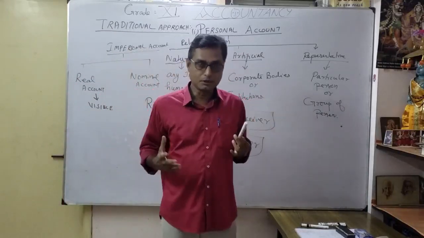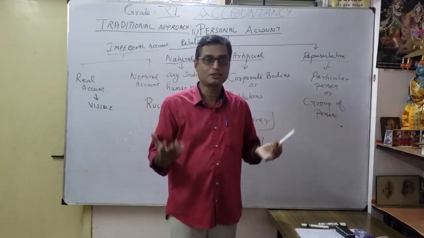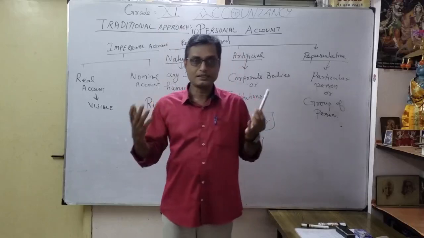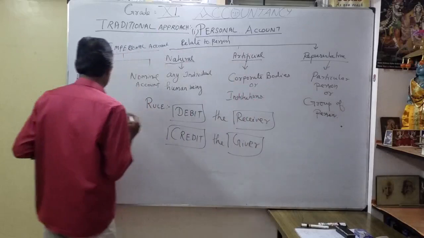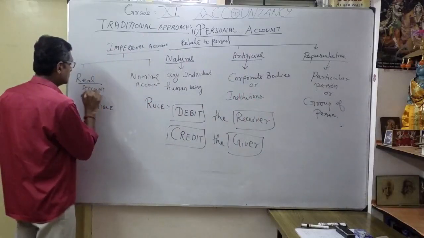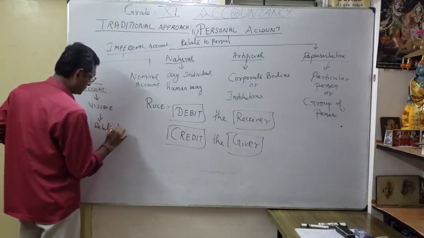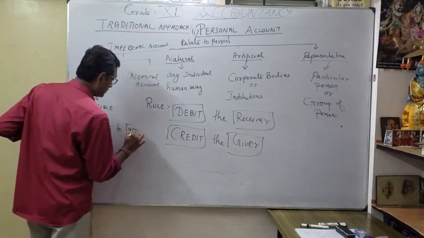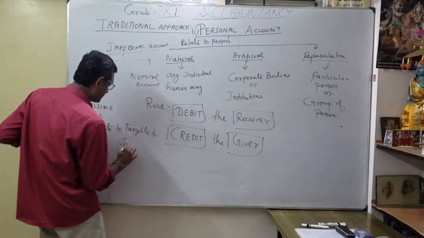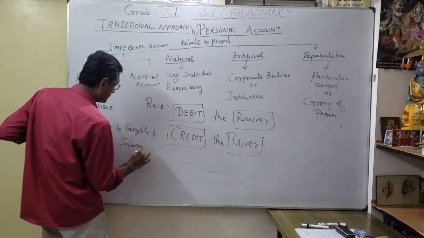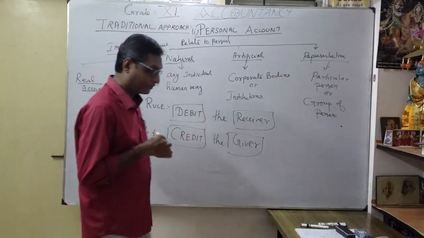Then your house, building, then land. Under the land only you're going to construct the building, then machinery, then fan, air conditioner, refrigerator, TV. All are coming under what? All are coming under real account, related to tangible and intangible assets. Understood? That's what the real account is.